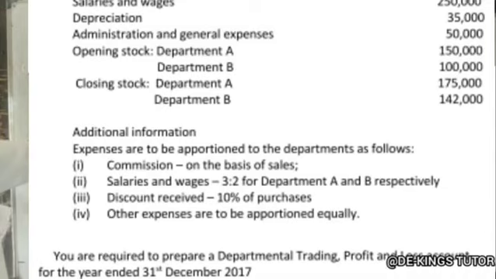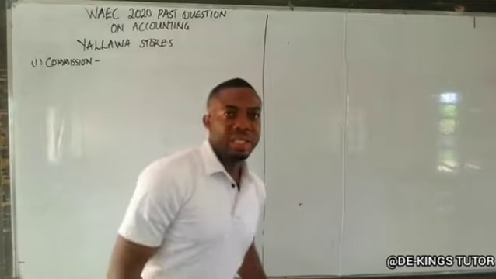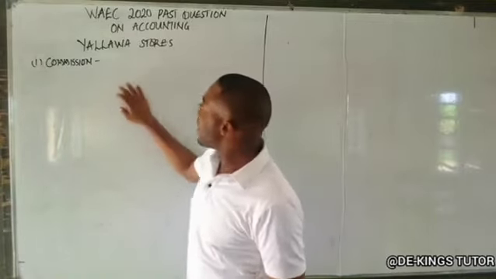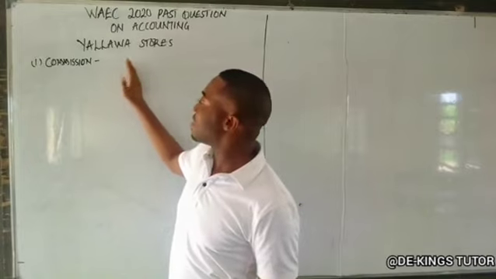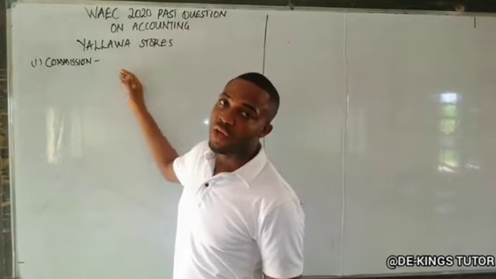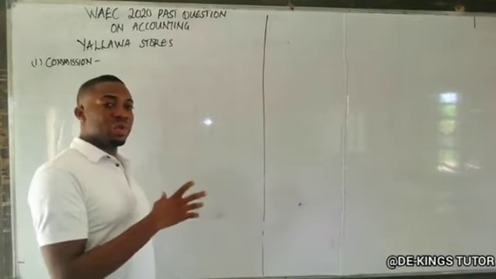They said we should apportion it on the basis of what? Sales. On the basis of sales. So what does that mean? It means that the expenses they made on commission is as regards the amount of sales they have. So what do we do? We have to check there in the question if sales was given for departments A and B, get the total sales and use it to apportion the expenses on commission.